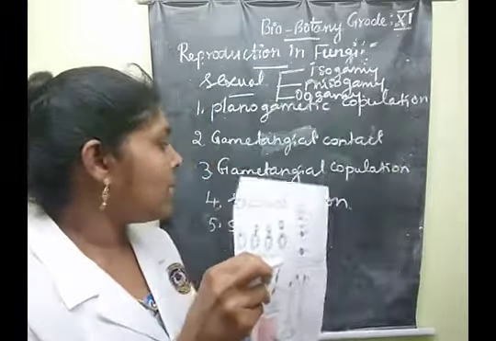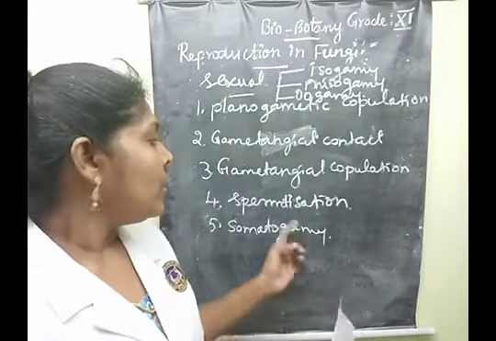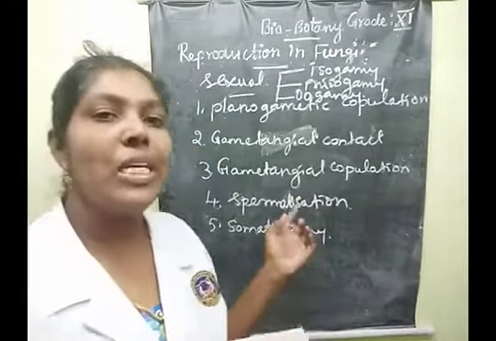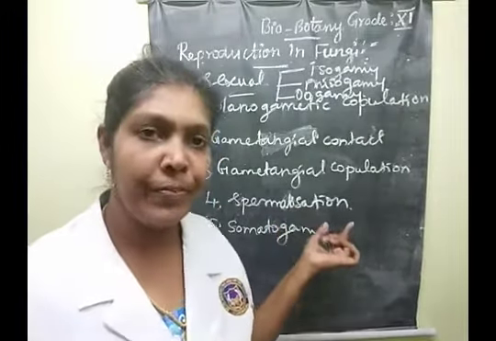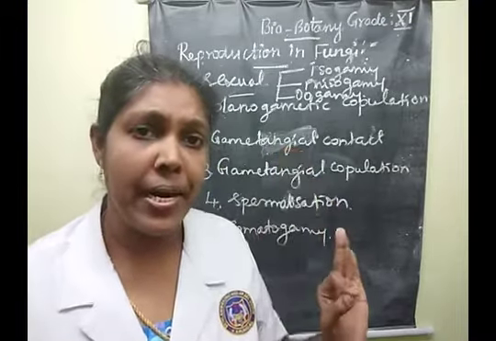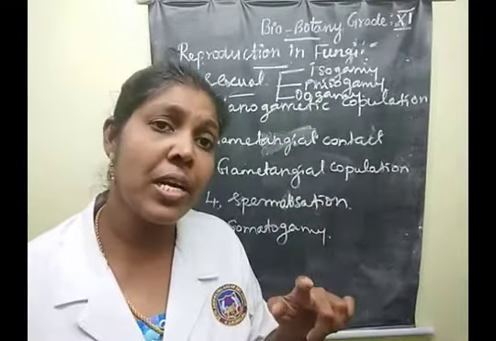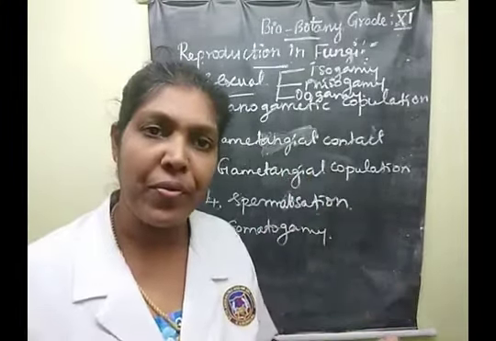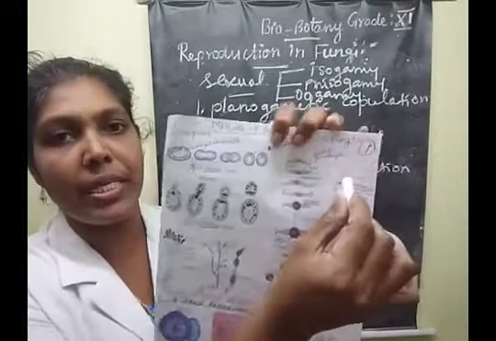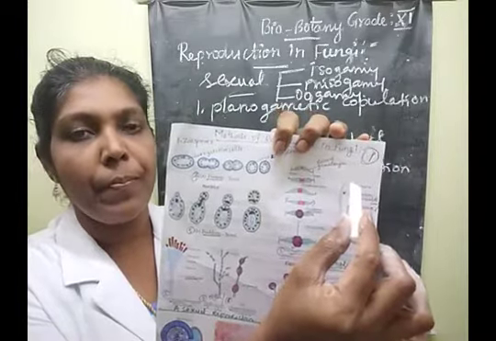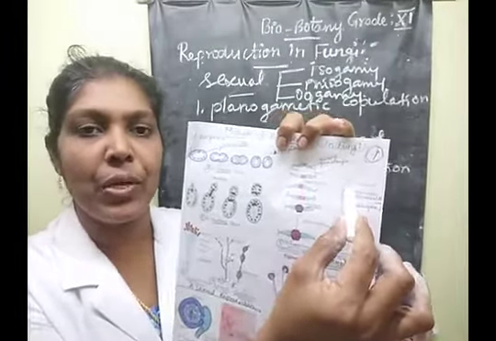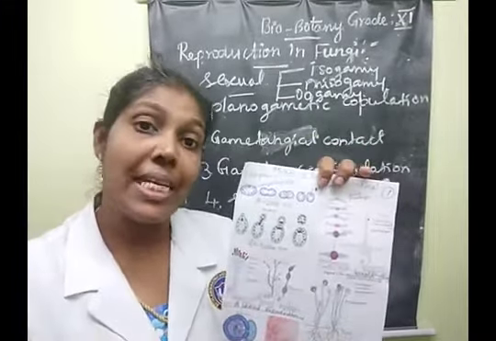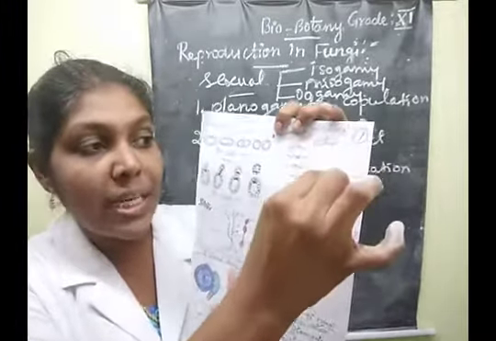The next one is spermatization. In this method, the single nucleus of the uninucleate pycnidiophore or microconidium is transferred to the receptive hyphal cell.